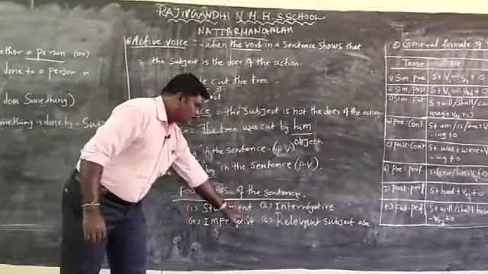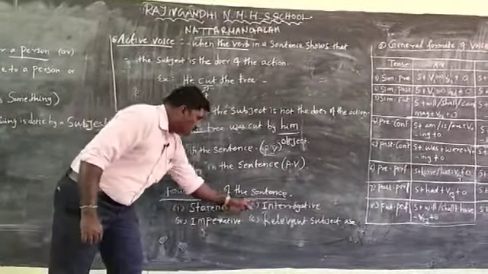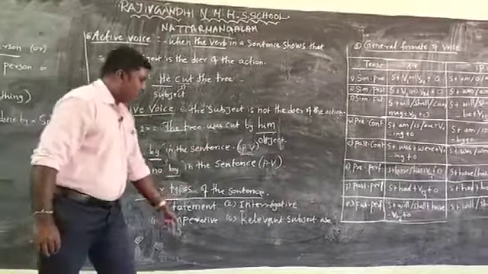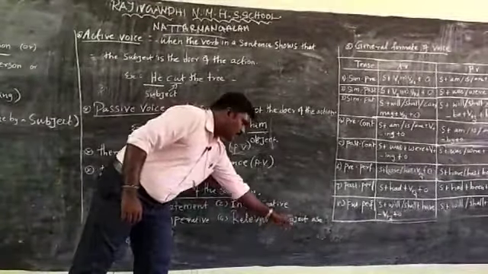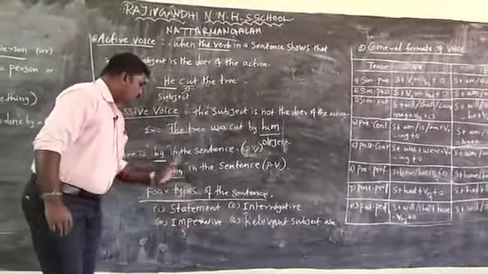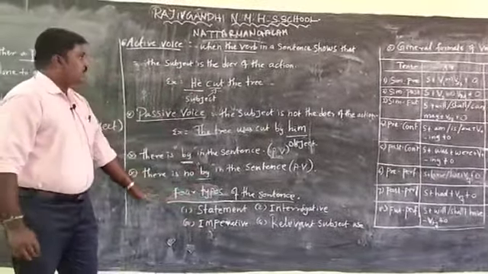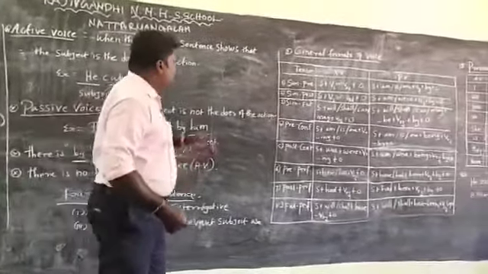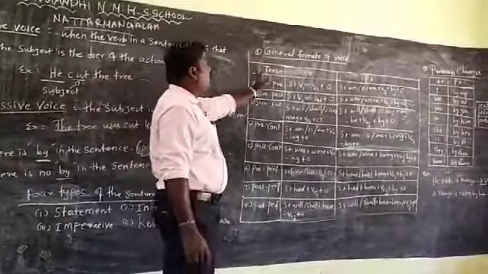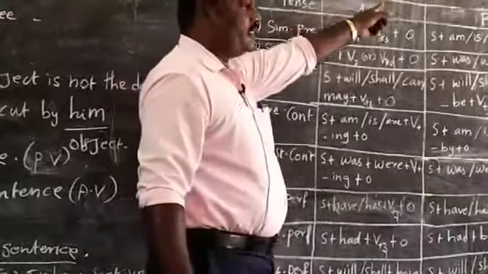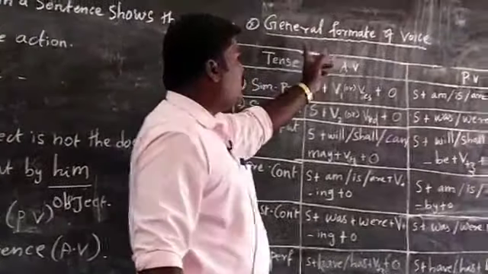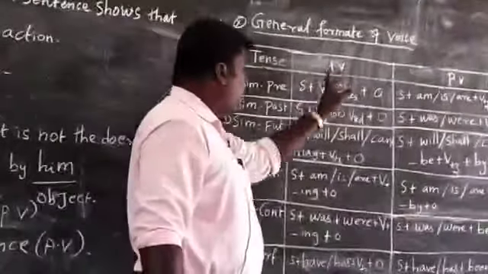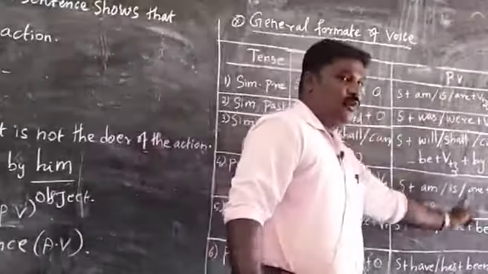Among the 4 types of sentences, here are 3. One is actually changing active into passive voice, and the last one, relevant subject, uses passive into active voice. This is the 4 types of sentences from active voice, passive voice. Another one, we are going to learn this grammar. We should know thoroughly the general format of the voice. That means active voice and passive voice.